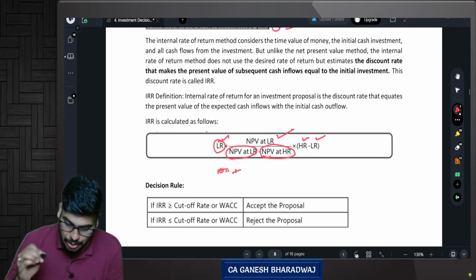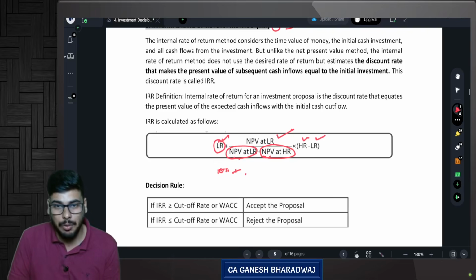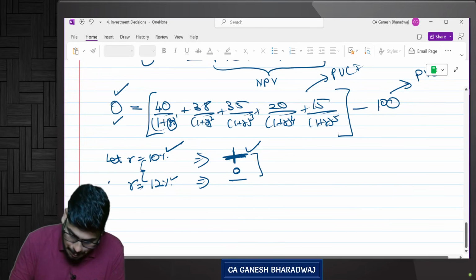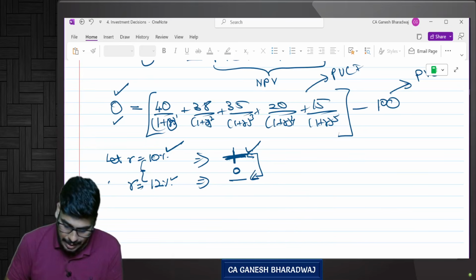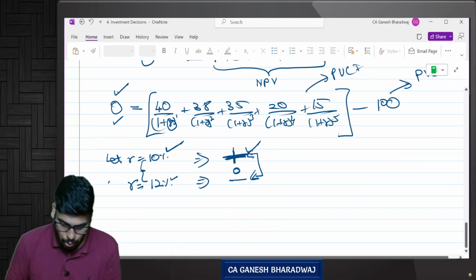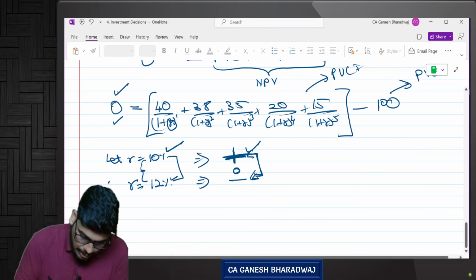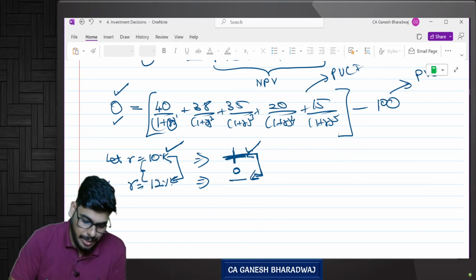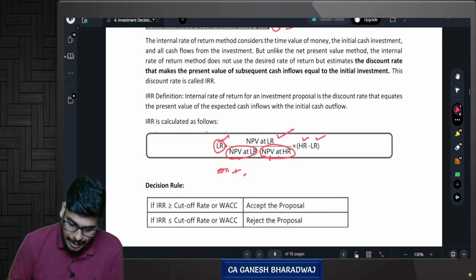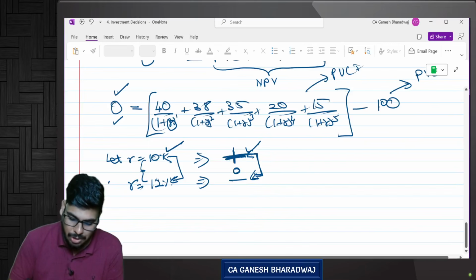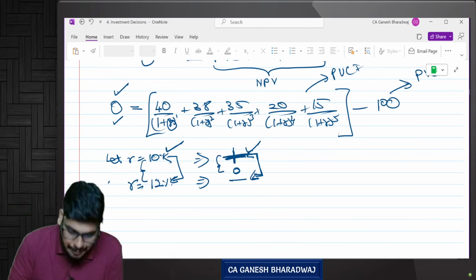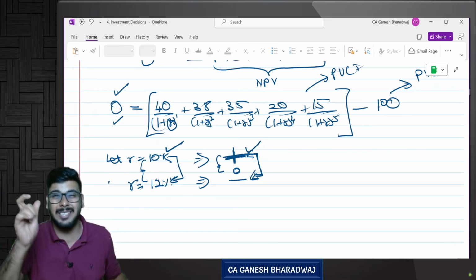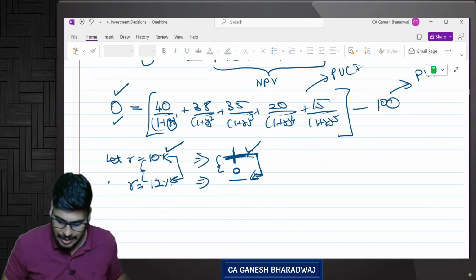So what we do here is NPV at lower rate minus NPV at higher rate. That is the difference between these two NPVs we take, into high rate minus low rate. This is what we get for the difference between these two rates, 12 minus 10, 2. Then how much should we get to make up this difference from the lower rate? This is what is called interpolation. So for this figure, how much should be the extra discount rate that we need? So that is the formula.